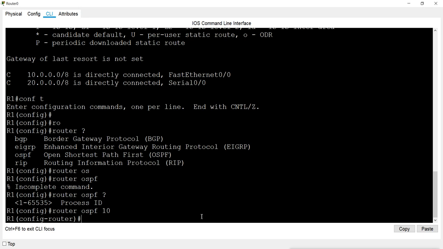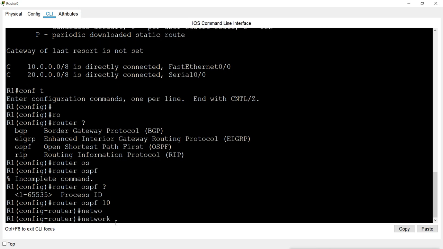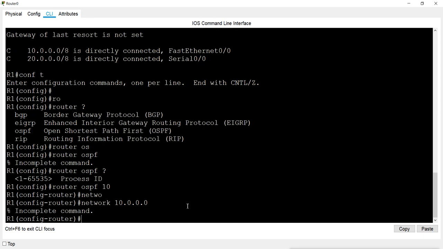Now just like the other routing protocols like RIP or IGRP, we just have to mention the connected networks. For this router, connected networks are 10 and 20. So I'm going to mention those connected networks by using this network command. So first I'm mentioning 10.0.0.0. Now when I press enter, like in RIP protocol or even IGRP, when you do this, it is a complete command. But here it is incomplete. Why? Because there is something more we have to mention.